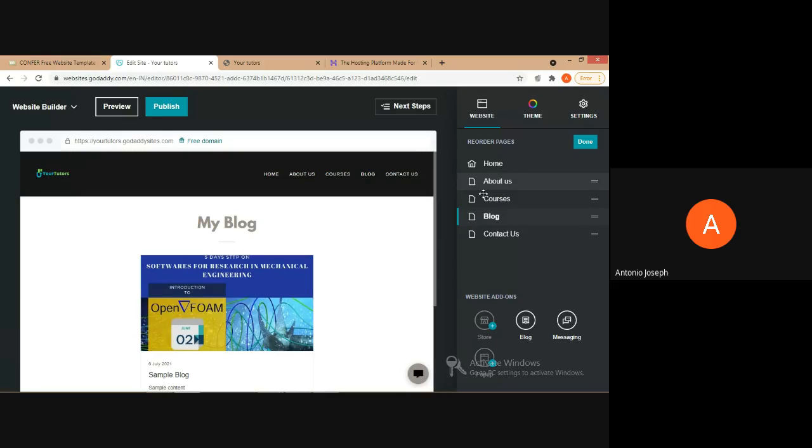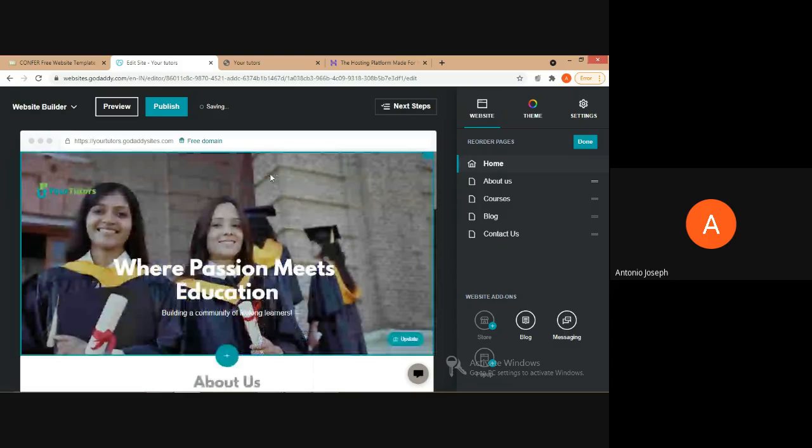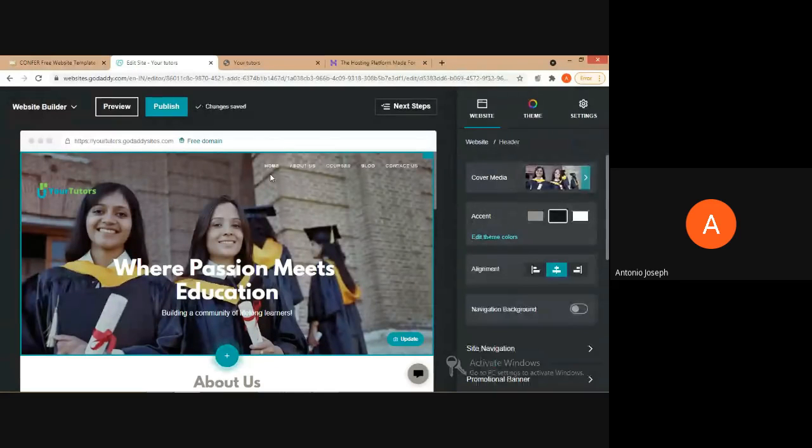Now moving back to the website, we can move to the home page. If you wish, we can change the image of this banner. So that's where the use of Canva comes in. We'll get lots of images from that website Canva, and if you have a pro version, then a lot of pro images will be available for us.